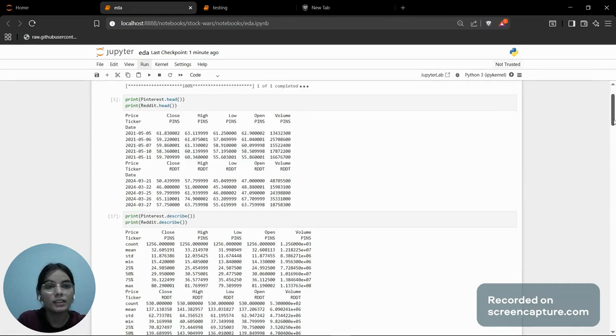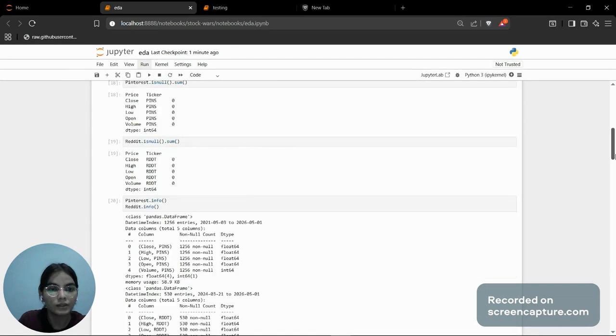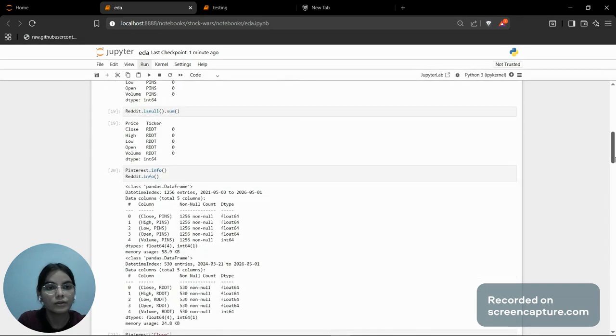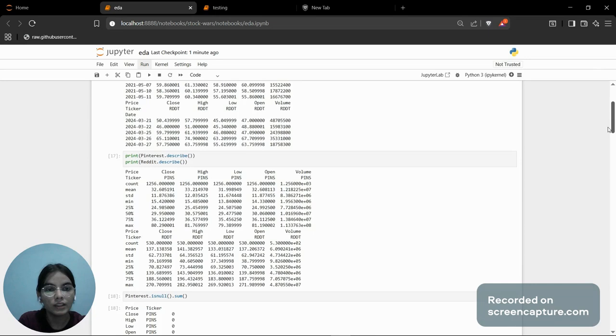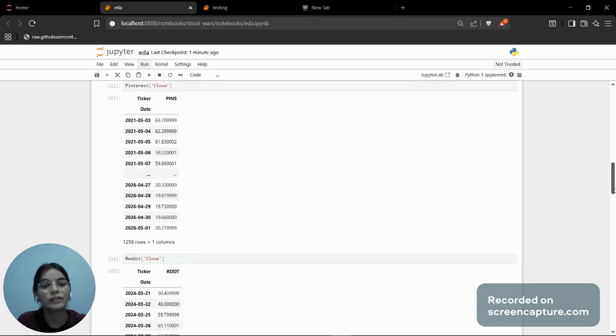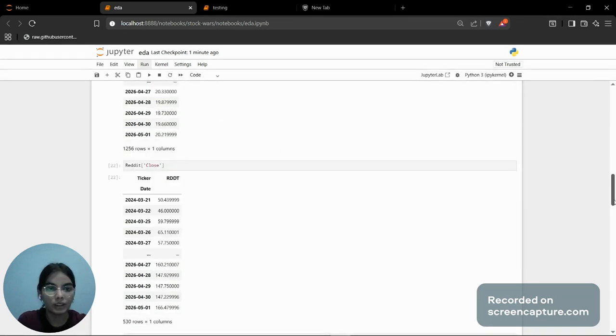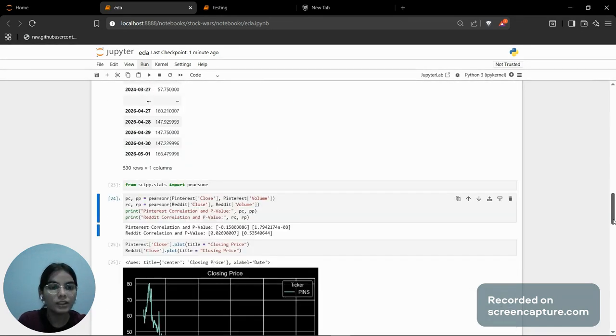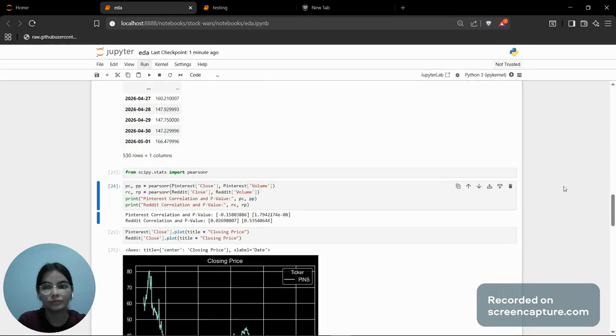Then I performed some statistical summaries using head, describe, and info. Also, I checked for any missing values just to make sure the data is complete. The data inspection was done, and then we have the closing price for Pinterest and Reddit to see for the company. And then next we have the correlation.